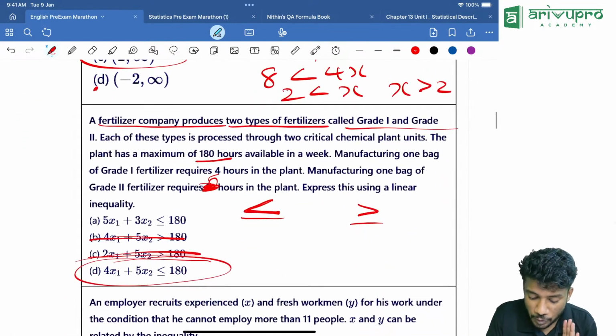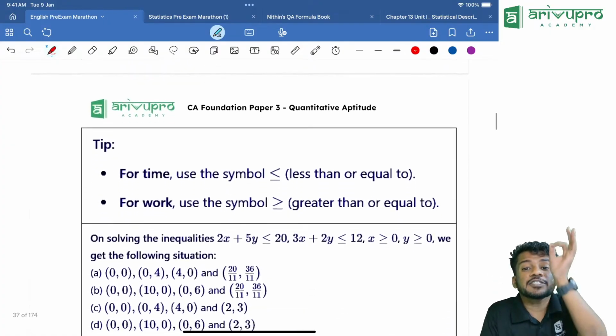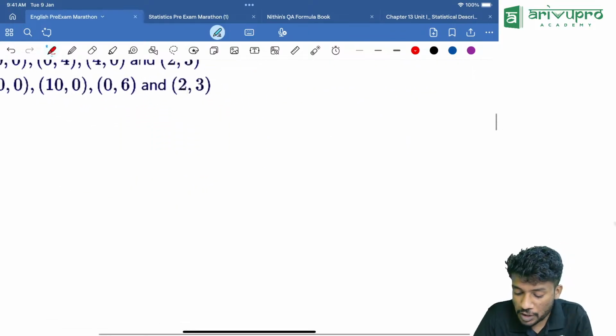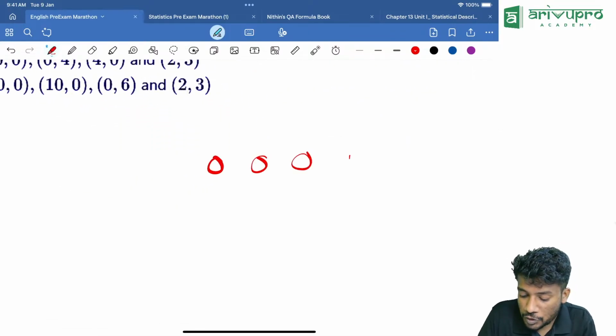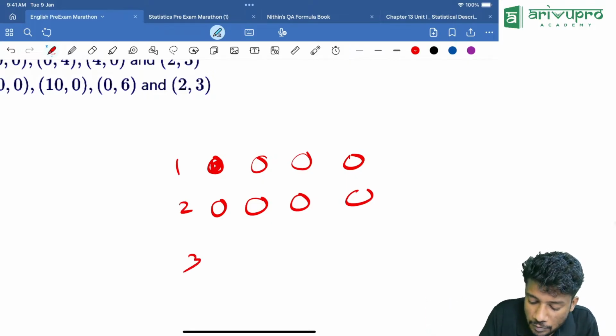Then do the next question. Put a small dot there. Do the next question. Put a small dot there. Likewise, you will put small dots. After that page is done, you will take your OMR sheet. These are the first question, second question, then third question, etc. Then you will mark one by one.